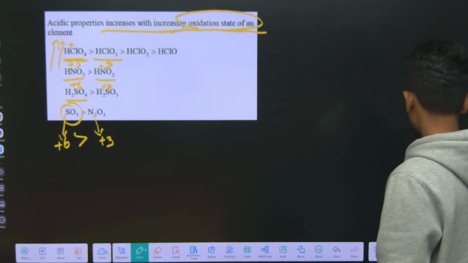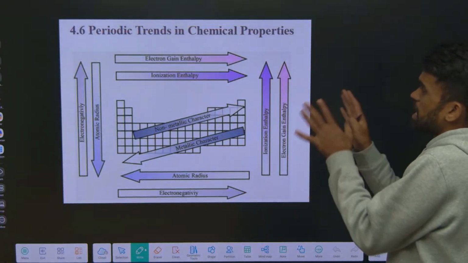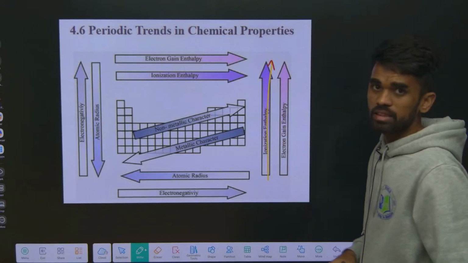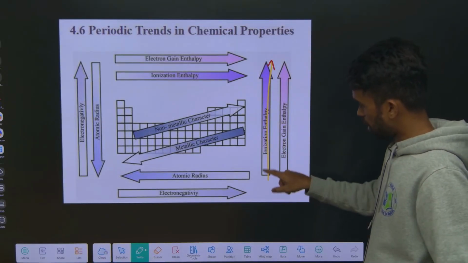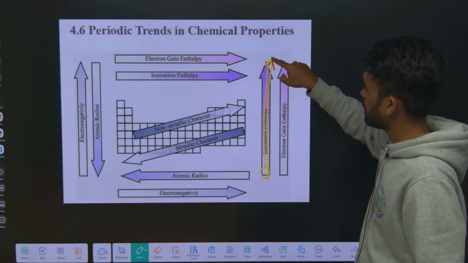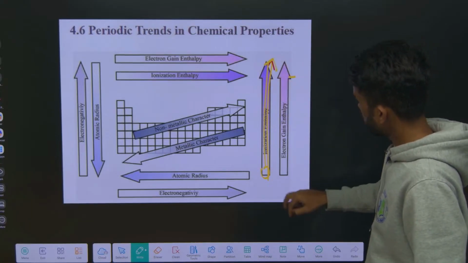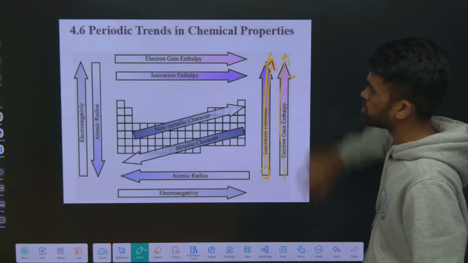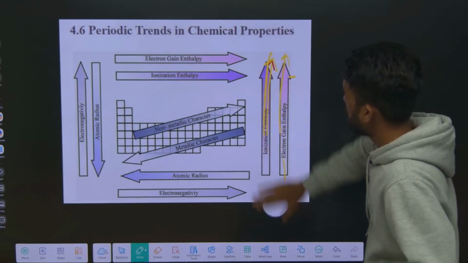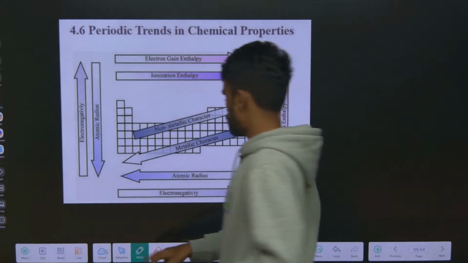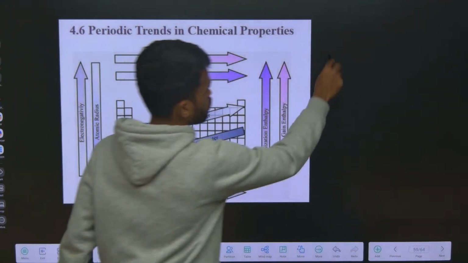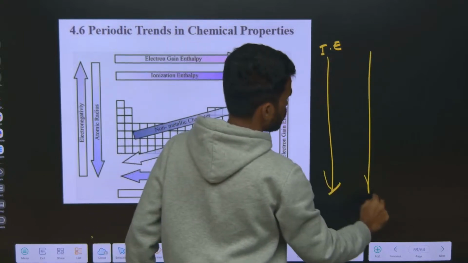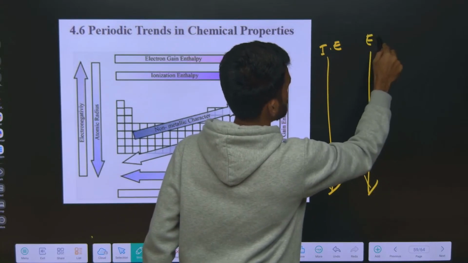Okay, this is the generalized thing you can remember. This arrow mark indicates the variation. From down to top, electron gain enthalpy increases, ionization also increases, both things are increasing. Or you can understand it this way if you are confused. Down the group, ionization energy decreases and electron gain enthalpy also decreases.